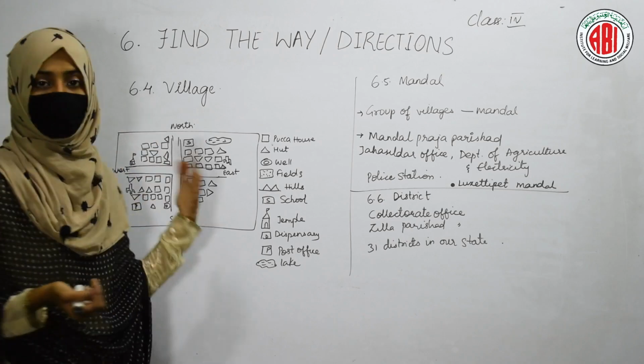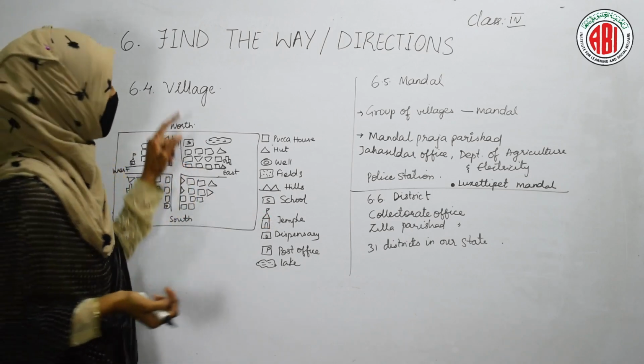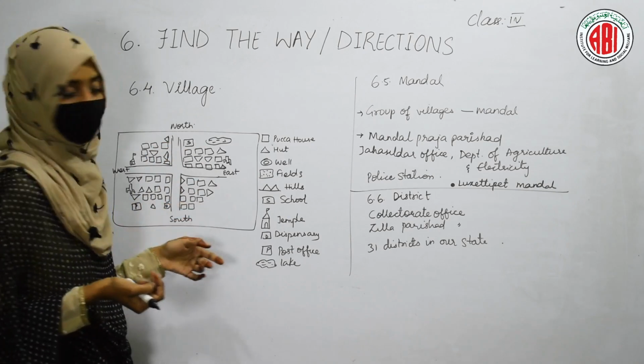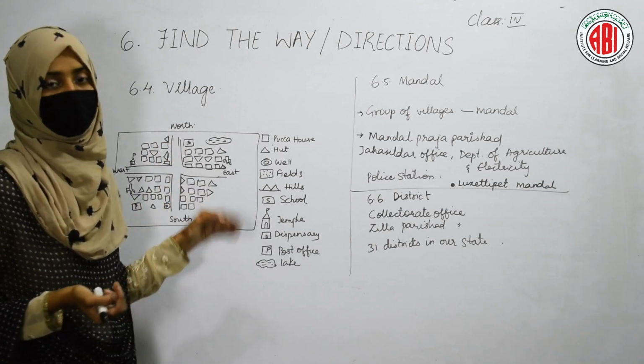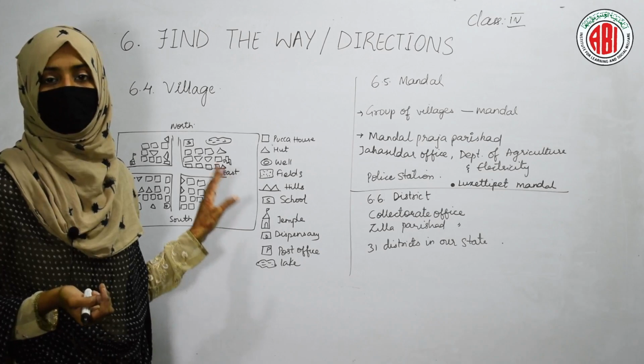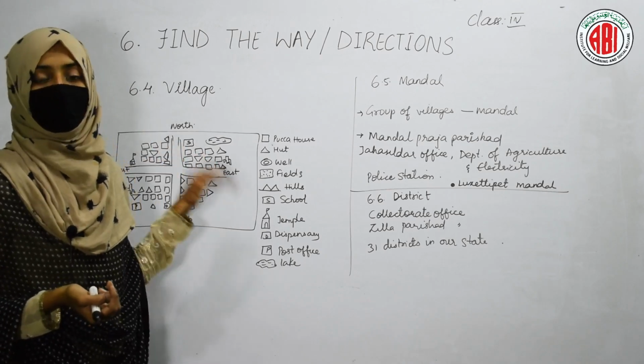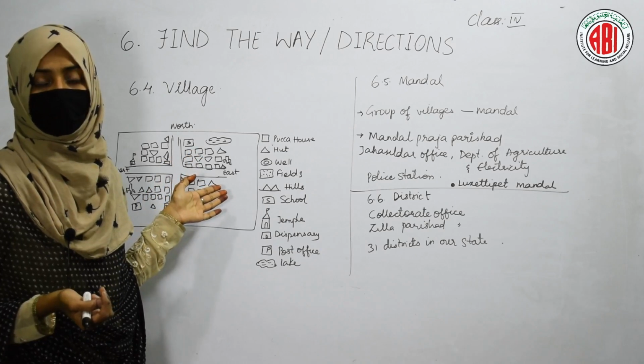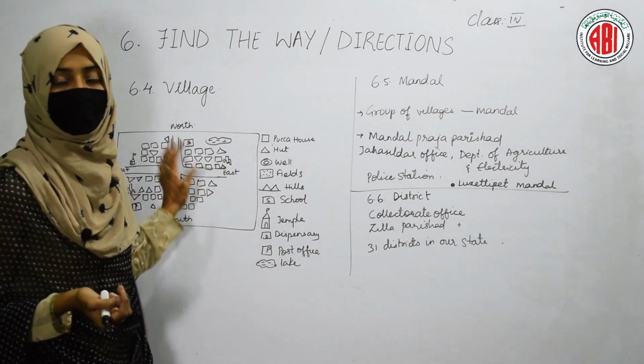Likewise, there are so many things that you can see in this map, like hut, well, fields, hills, school, temple, dispensary, post office, and lakes. All these are the different things that you can find by using the different symbols. By making the different symbols on the map, you can easily identify these places in your village.